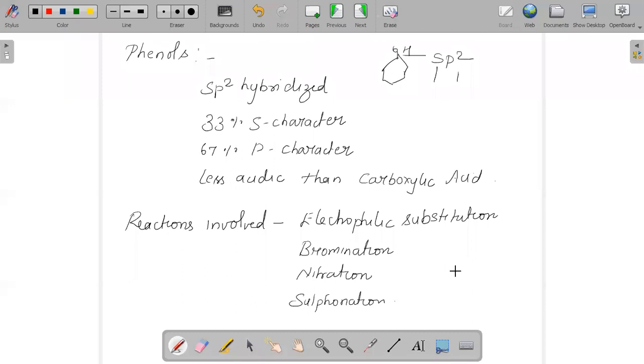So though phenol is acidic, it is less acidic compared to carboxylic acid. That is why it will not react with sodium carbonate and sodium hydrogen carbonate. But of course, phenol will react with sodium, giving sodium phenoxide.